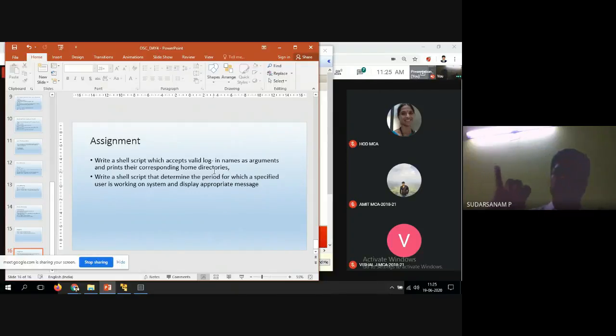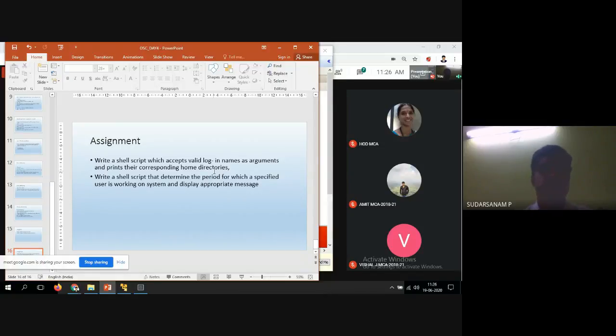For the grep command, I have told you all the options: i, v, n, c, l. The next one is sed. Under sed, there are two kinds of addressing: line addressing and context addressing. I have told you the options for line addressing and context addressing. Apart from that, I have told you the regular expression filters using dot, star, with examples. If you have any doubt, please let me know.